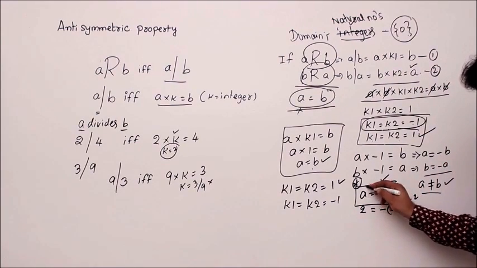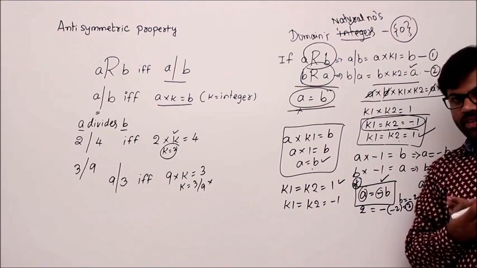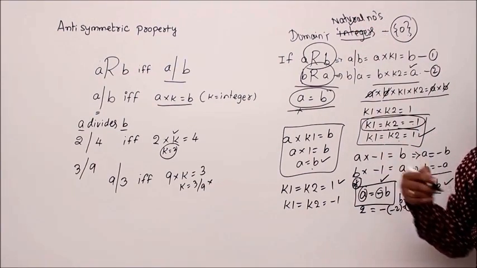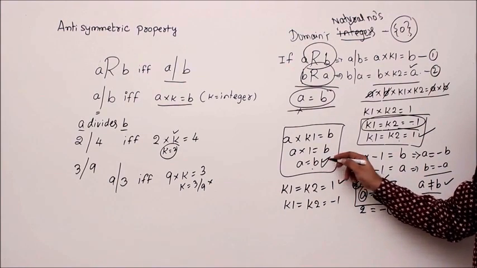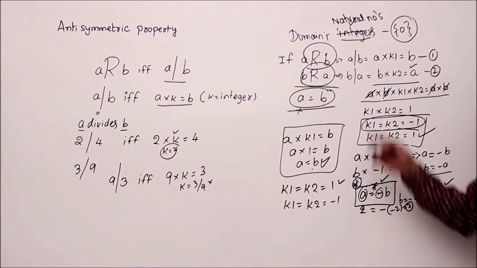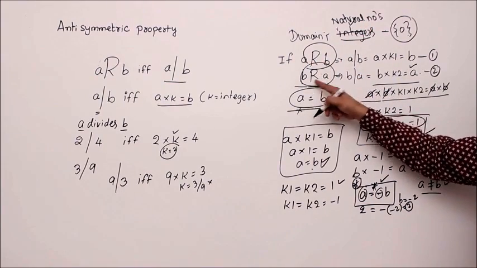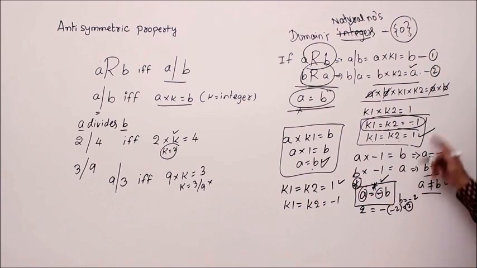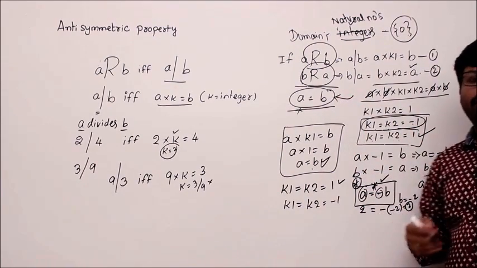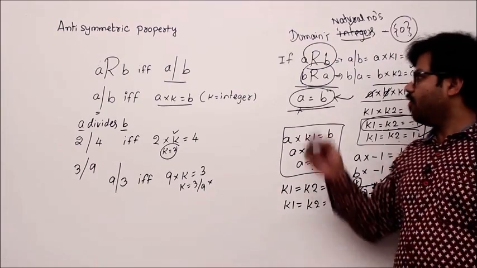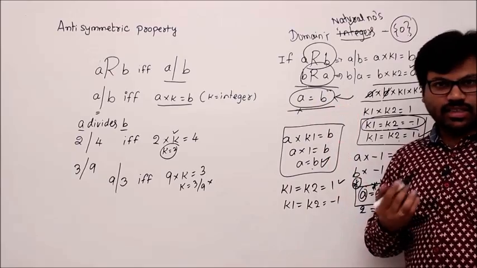So to have a number which is the negative of another number, at least one of them should be a negative number, but we have natural numbers which are all positive, so this case never arises. Then the only case that arises is A equal to B. What I want to say is, when the domain is natural numbers, whenever A relates to B and B relates to A, then you always get K1 equal to K2 equal to 1, that always leads to A equal to B, never A not equal to B. Then whenever premises are true, the conclusion is true. That's why this relation is antisymmetric.